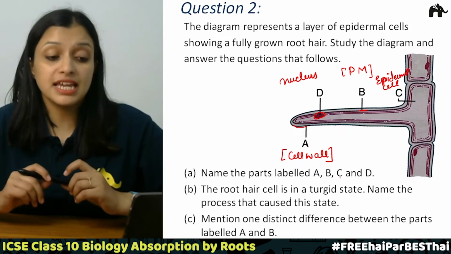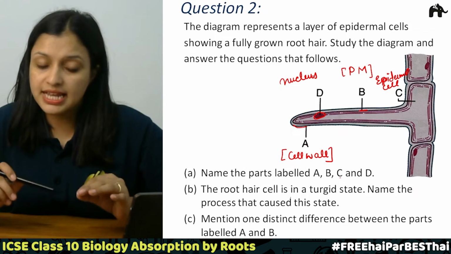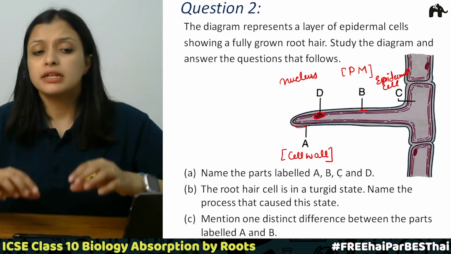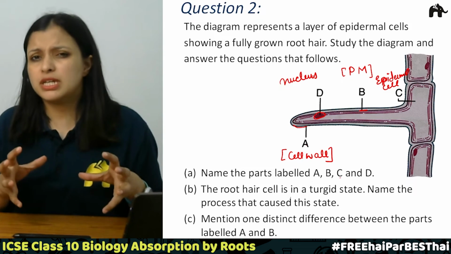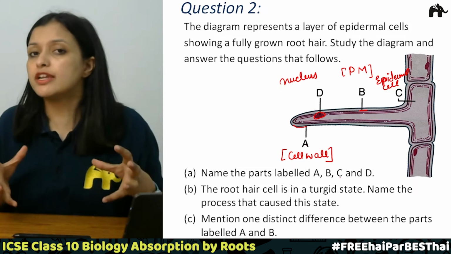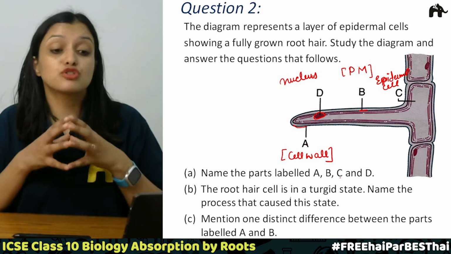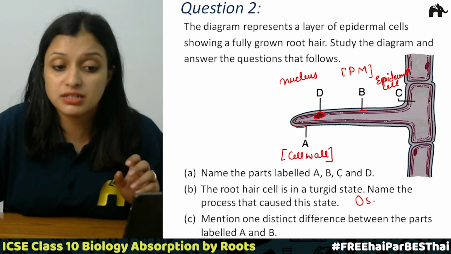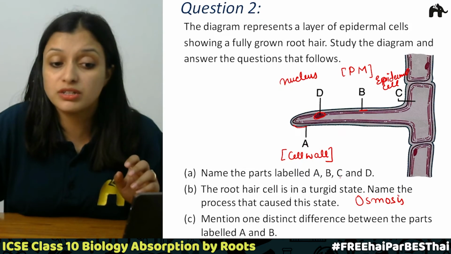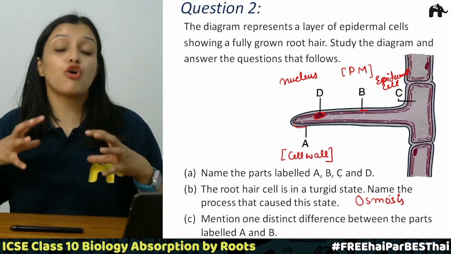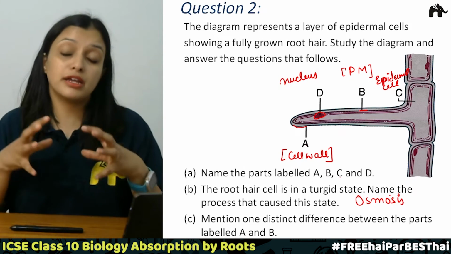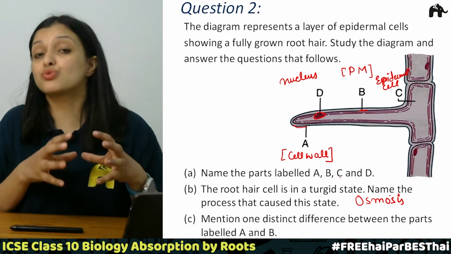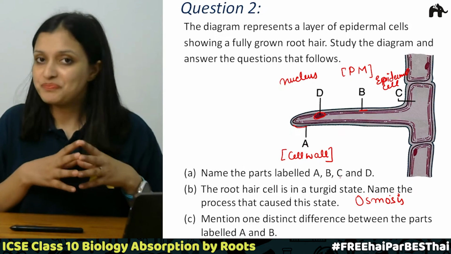Now part B says the root hair cell is in a turgid state. Name the process that causes this state. This root hair is in a turgid state, meaning it is full of water, it is very rigid. So which process causes this turgid state? The process over here is osmosis. So what does this do? It is the movement of water from the region of its higher concentration to the region of its lower concentration through a semi-permeable membrane. Correct?